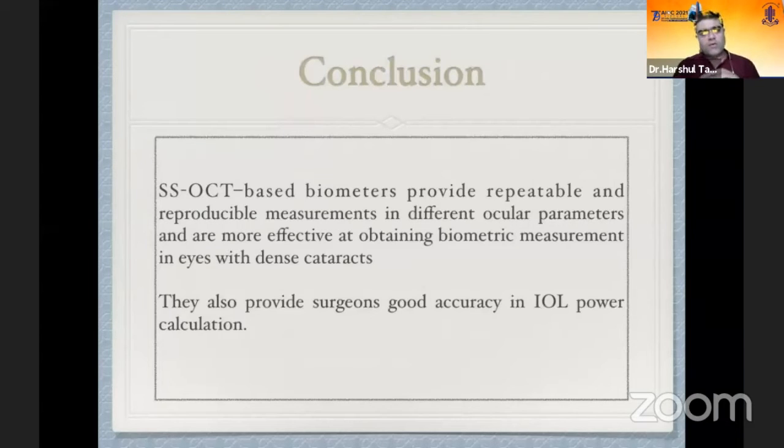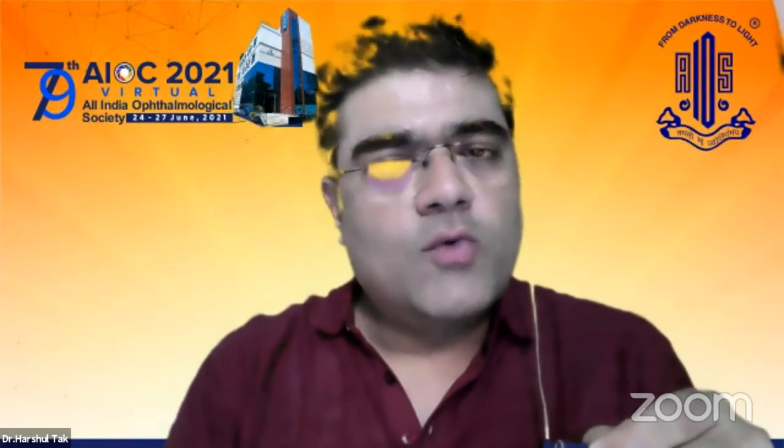So to conclude, nowadays we have the most advanced optical biometers available, which give us repeatable and reproducible measurements in different ocular parameters, and they are more effective at obtaining biometric measurements in eyes with dense cataracts, and they also provide good accuracy in our power calculation, especially with the newer generation formulas which we use. So thank you very much, Dr. Twinkle, for giving me this opportunity.